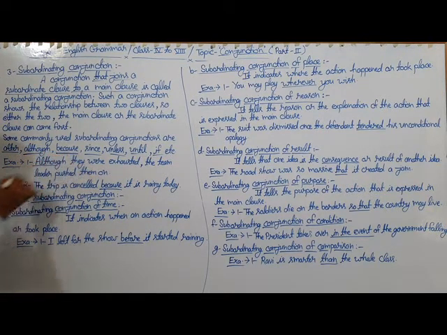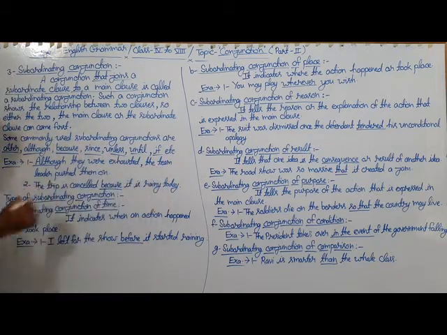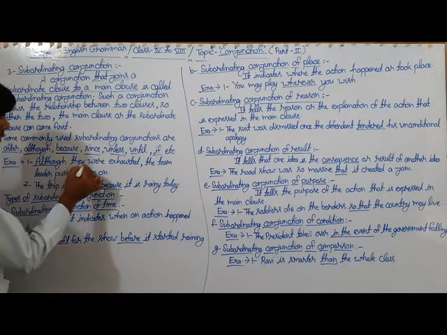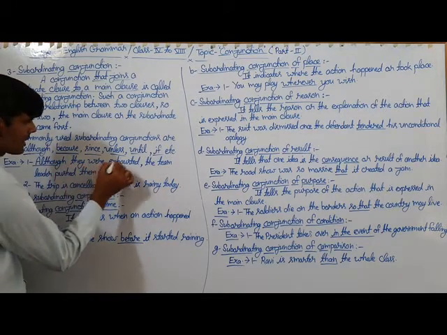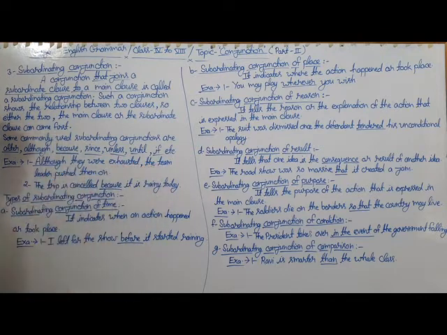Here is the first example: Although they were exhausted, the team leader pushed them on. Here the underlined word although is used to join the subordinate clause, they were exhausted, to the main clause, the team leader pushed them on.